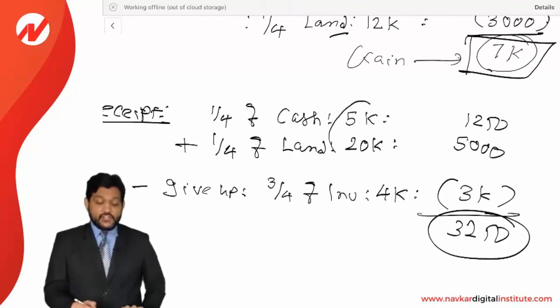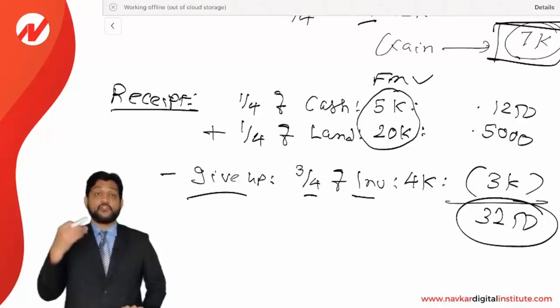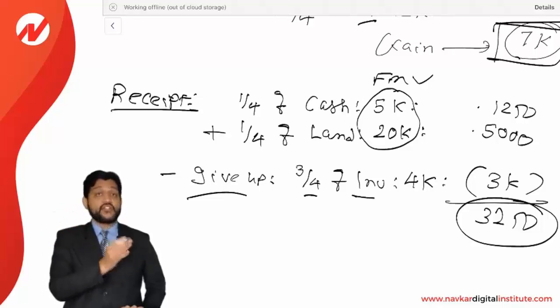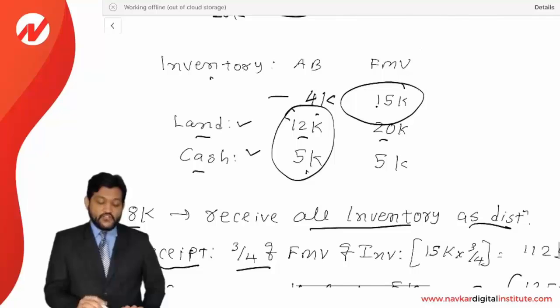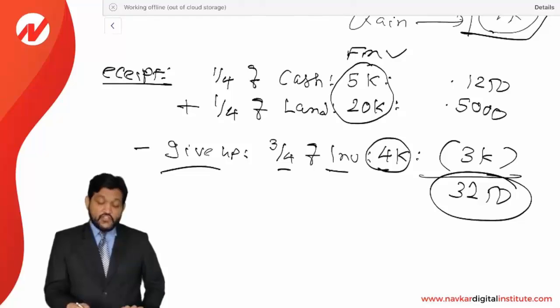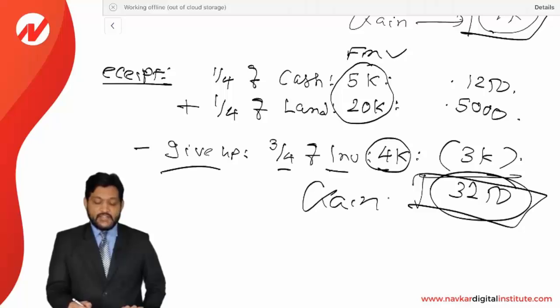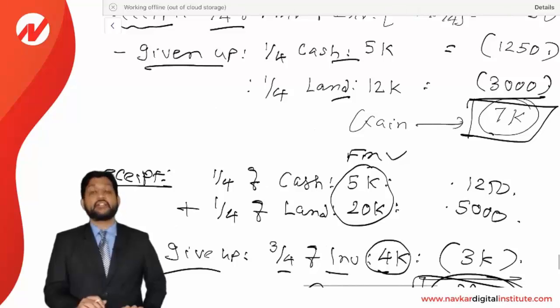Now be very clear here, you need to consider FMV for the realization. So that is 1,250 and 5,000, less given up. What have you given up? You have given 3/4 of the inventory, because you have given all the inventory. Instead you should give 1/4 only, but you have given all inventory. So 3/4 of inventory has been given up. Here it should be considered as AB. The AB of the inventory is 4,000 only. So 4,000 into 3/4 is 3,000. Okay, so 1,250 plus 5,000 less 3,000 is equal to 3,250, which is the gain recognized by the partnership firm. So the partnership will recognize a gain of 3,250 and the partner will recognize a gain of 7,000.